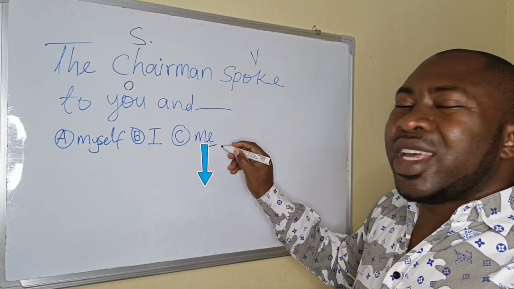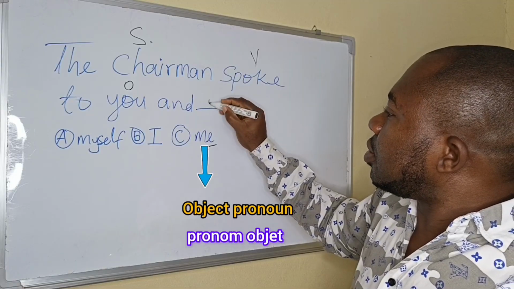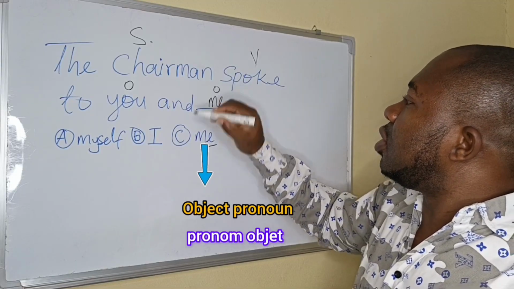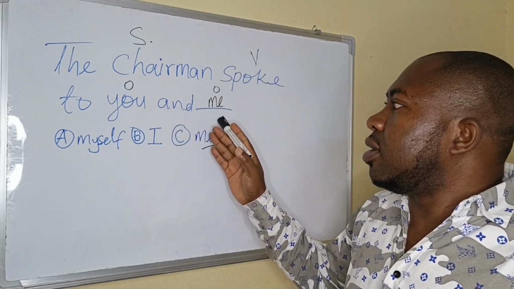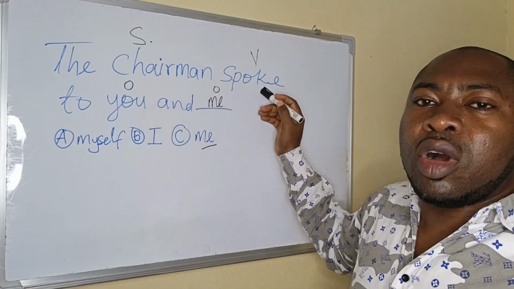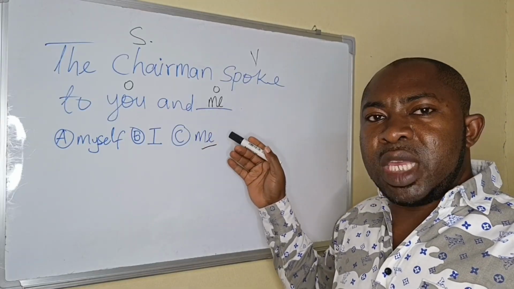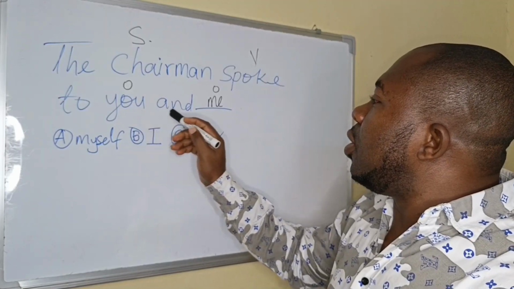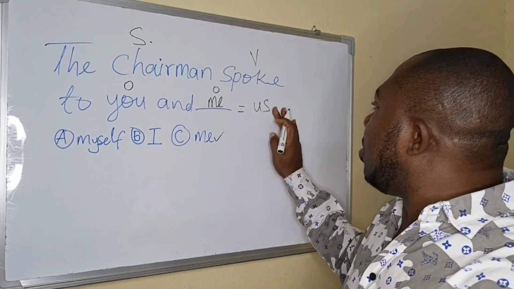Because me is what? An object pronoun. So we have two objects. So the chairman spoke to you and me. Because you and me should come after the verb. The chairman spoke to you and me. So you and me is equal to us. You and me is equal to what?